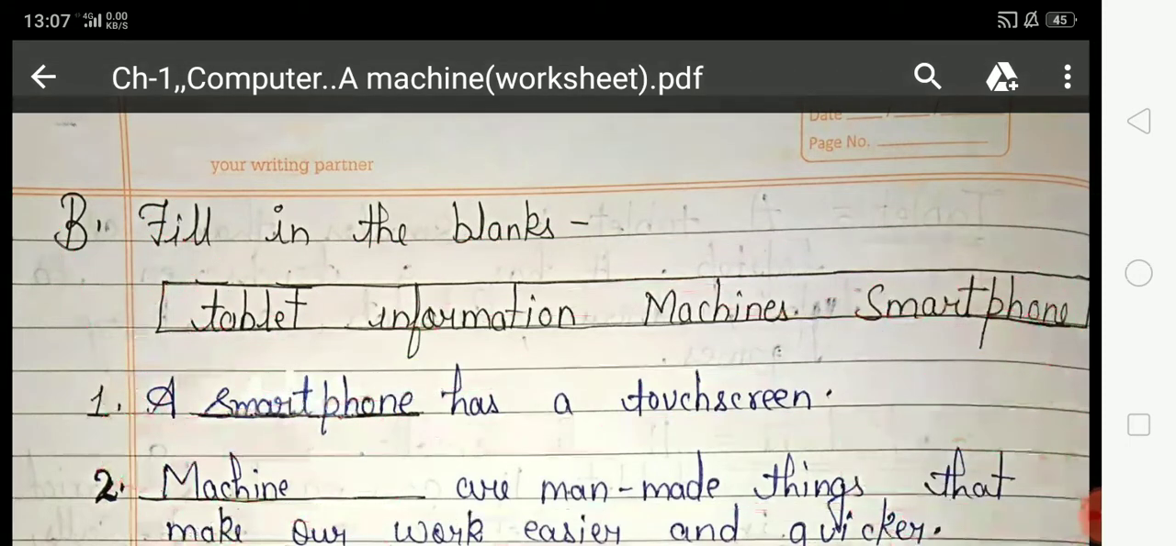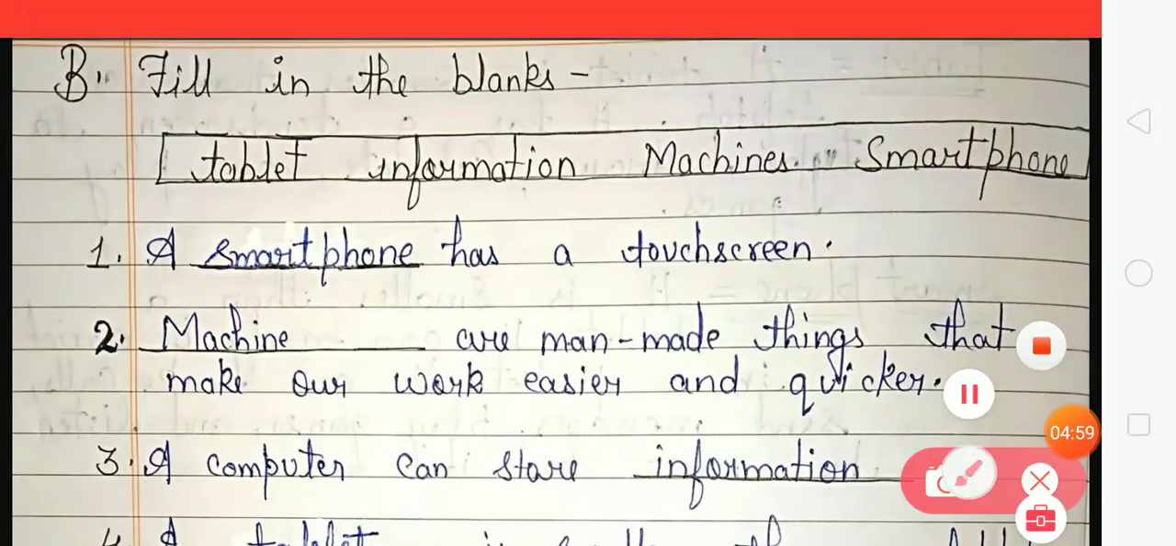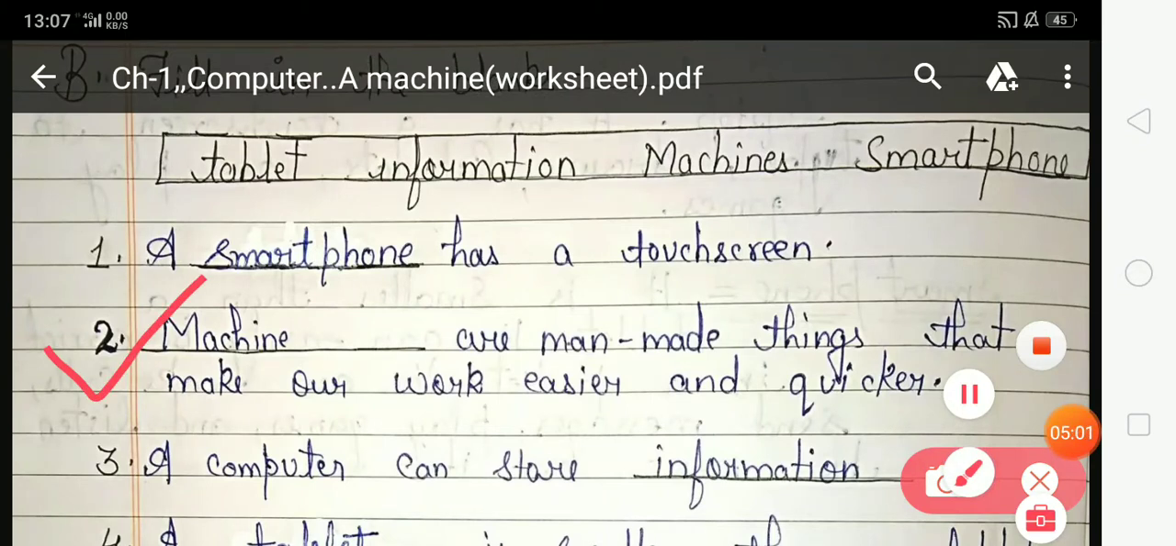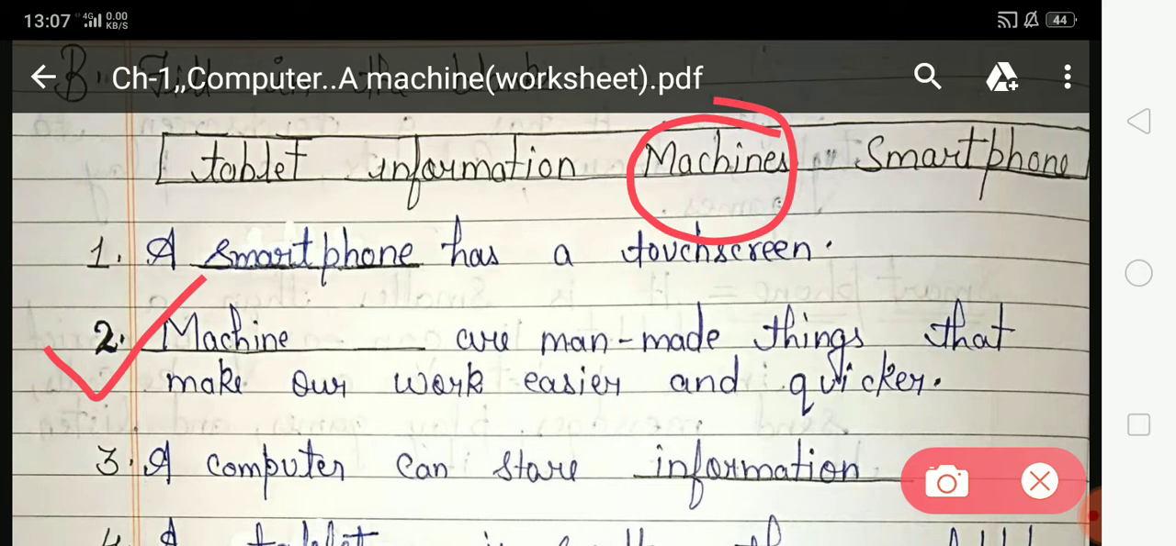Now come on, second. Dash are man-made things that make our work easier and quicker. Which are man-made things and which make our work easier, quicker and faster? Which option is correct? Tablet, information, machines or smartphone? Machines is the correct option. So you have to choose machines from this box and write machines at this place.